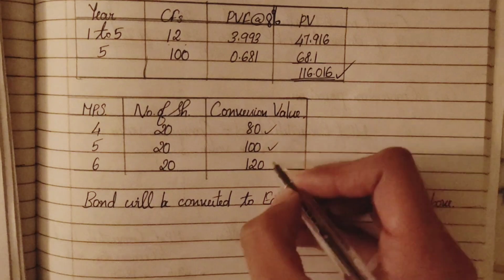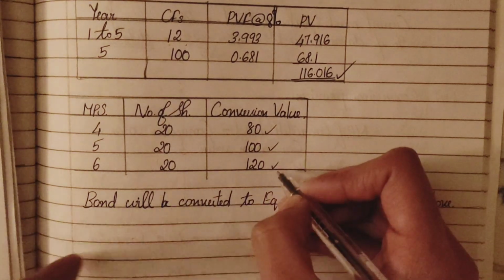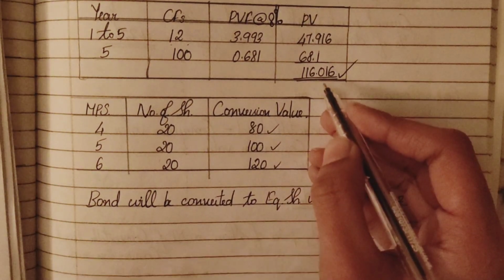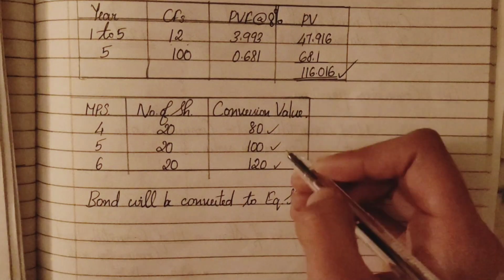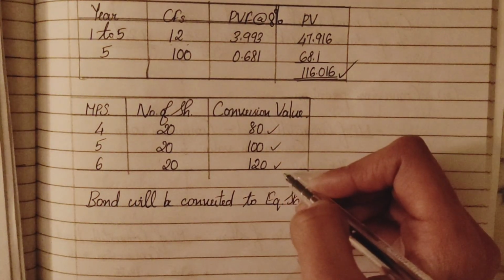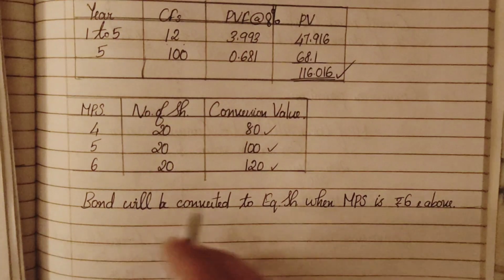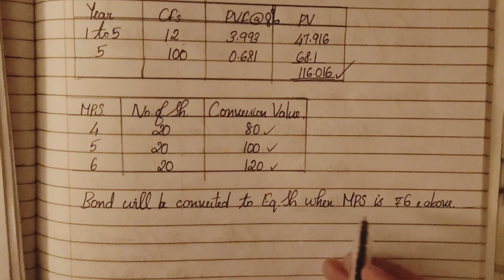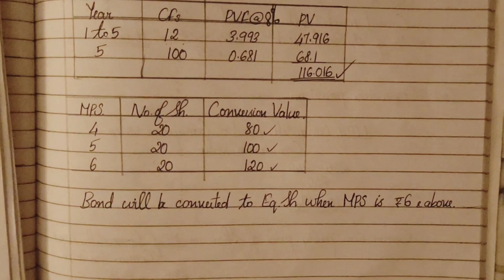Second case, no. When the market price is 6, you can exercise the conversion because the value is more when the debenture is converted to equity shares. So the bond will be converted to equity share when NPS is 6 and above.